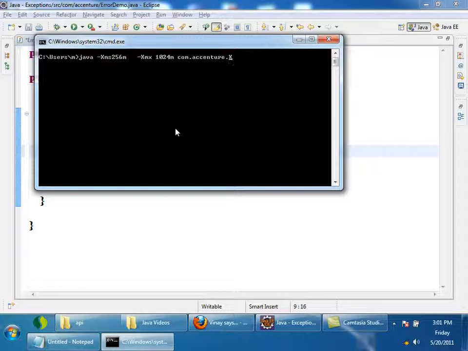XMX, there is no space. Okay, I made a spelling mistake. There is no space between XMS and the value, it's continuous. Okay. Any doubts? Like that, XSS is for stack size. If you want more stack also, what you can do is hyphen XSS, say 128, whatever it is. You can specify what size is required. Yeah, no space. Okay. So this is how we need to view it.